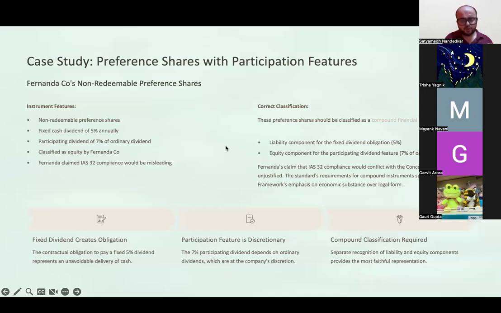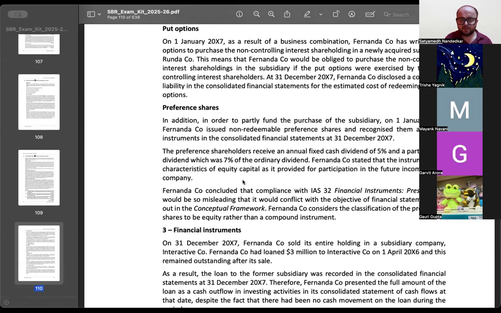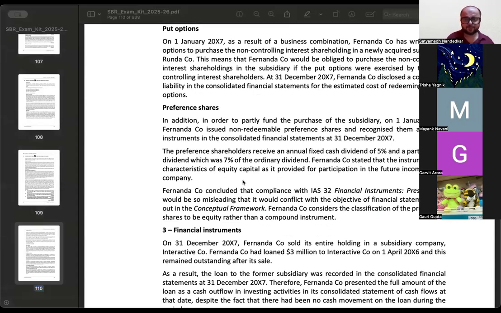अब यही फर्नांडा का जो ये वाला पार्ट है ना, प्रेफरेंस शेयर वाला, इसमें what do you think should be the classification? Is it equity, is it compound instrument, is it debt? क्या होना चाहिए? Sir, compound instrument. Why? Sir, it has a fixed cash obligation, like the dividend itself, that represents a financial liability component. हम्म. There are also rights to residual interest because of the participating dividend. So that's an equity component. Very good. So you have summarized the whole question in 2 lines.